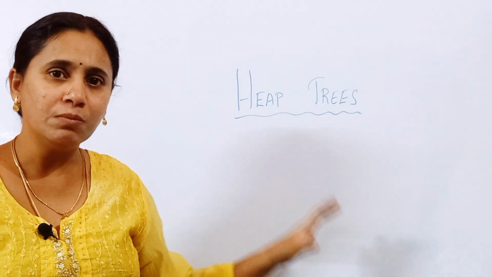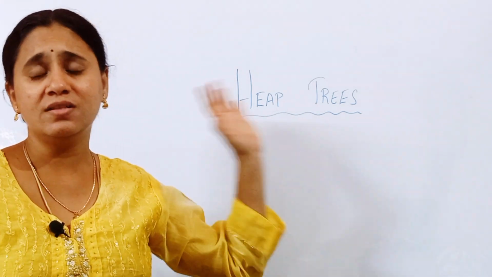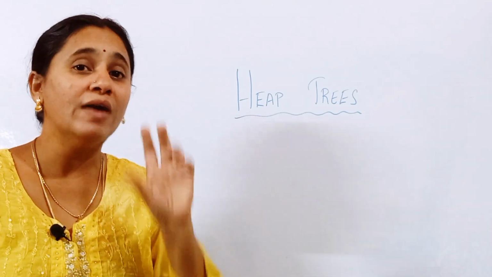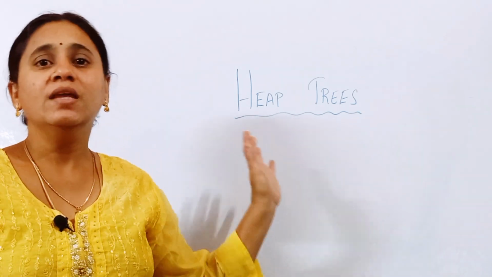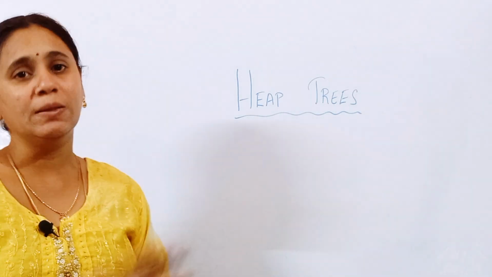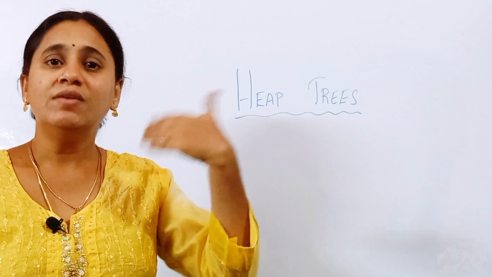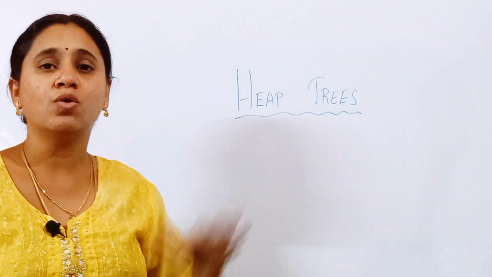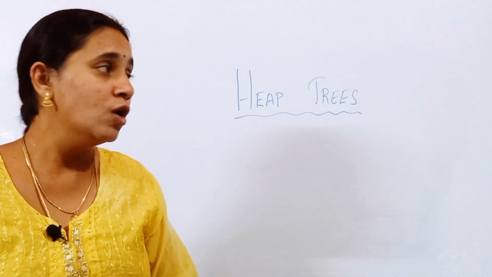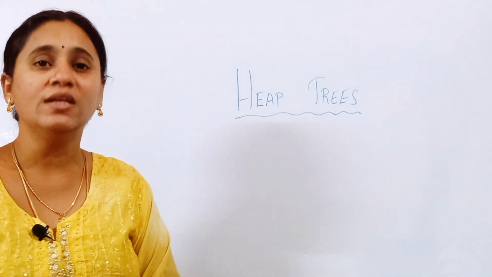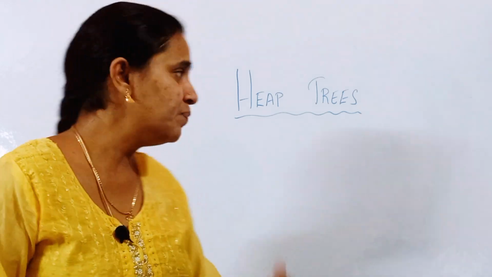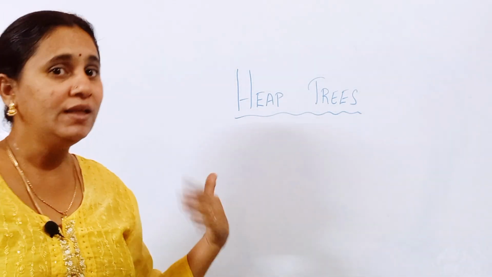They will give you a data structure, that is a heap tree, that is a binary tree, and in that you must find which is a valid heap construction. Or they will give you a set of data elements, and from those you must construct the heap tree. Then they will ask you questions on heap sorting, that is, the number of reheapings and the number of alterations needed. We are going to discuss all these types of questions in one problem. So now, without any delay, I am going to start the problem explanation.